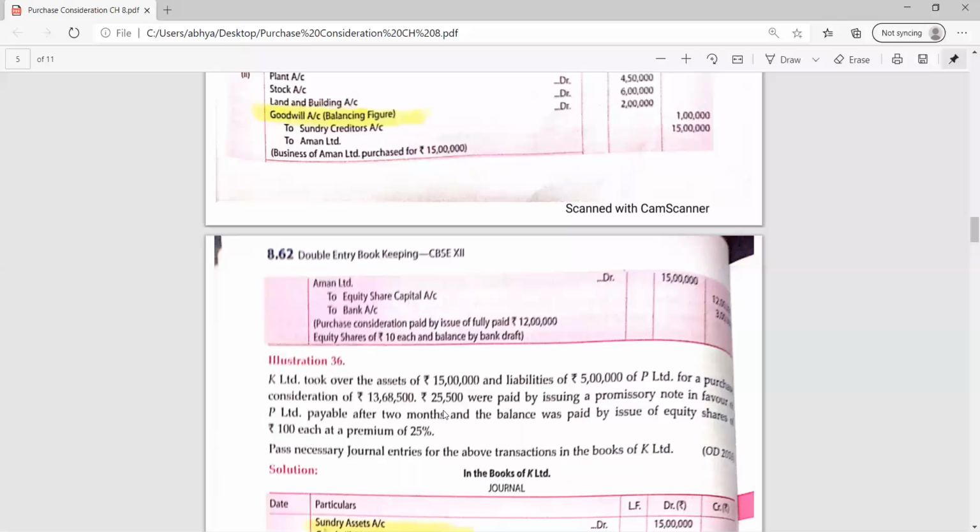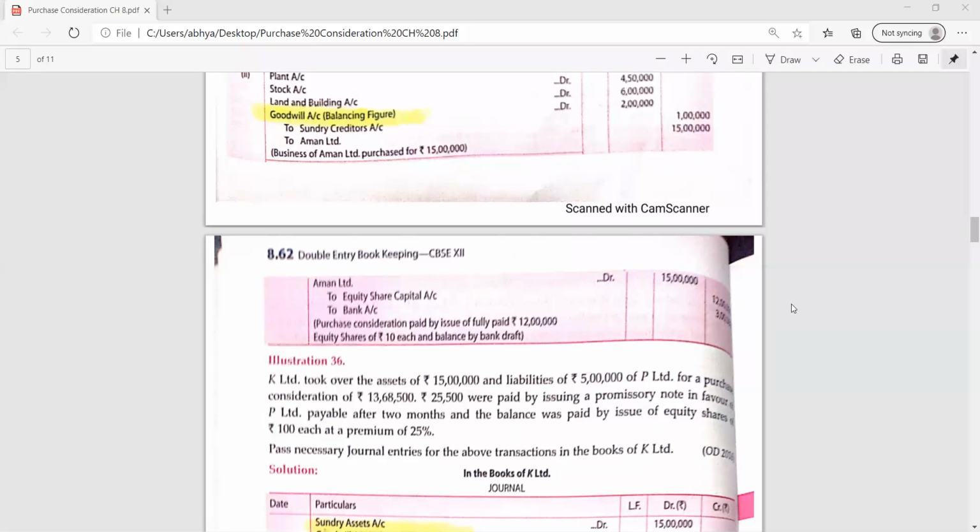You can see that in this question it is nowhere written that the business is purchased. Wherever in the question assets along with liabilities are given, you have to consider that the complete business is purchased. Then there may be the case of either goodwill or capital reserve. It is not necessary that there will always be goodwill or capital reserve, but in 99% of cases there will be goodwill or capital reserve.